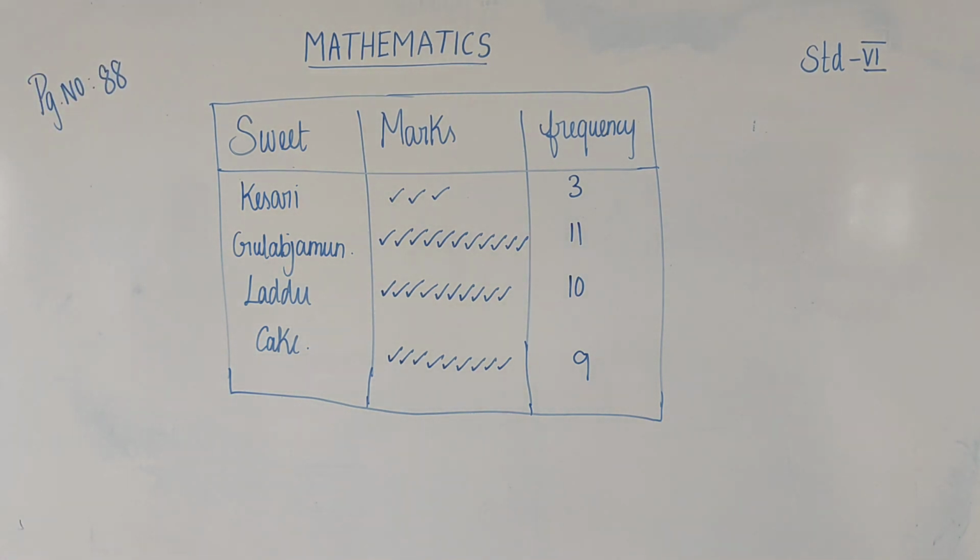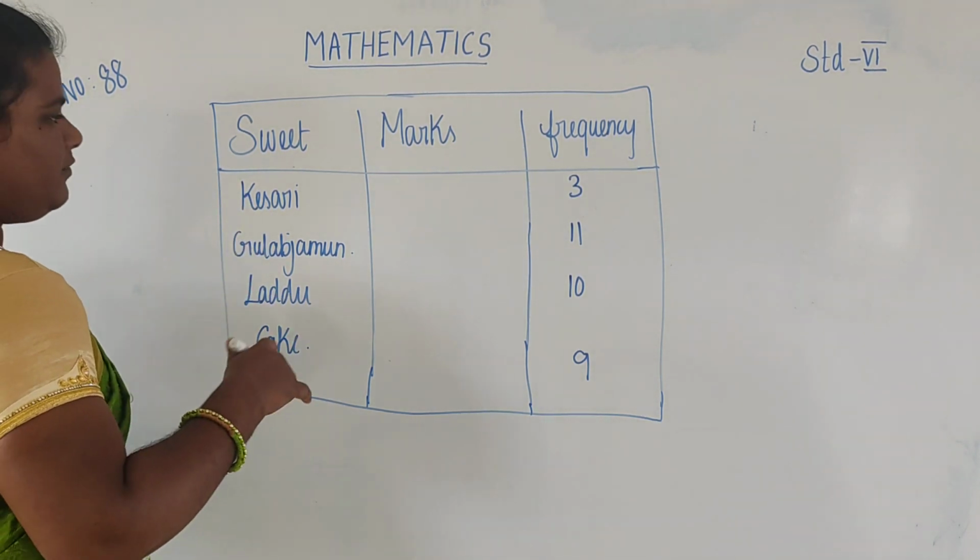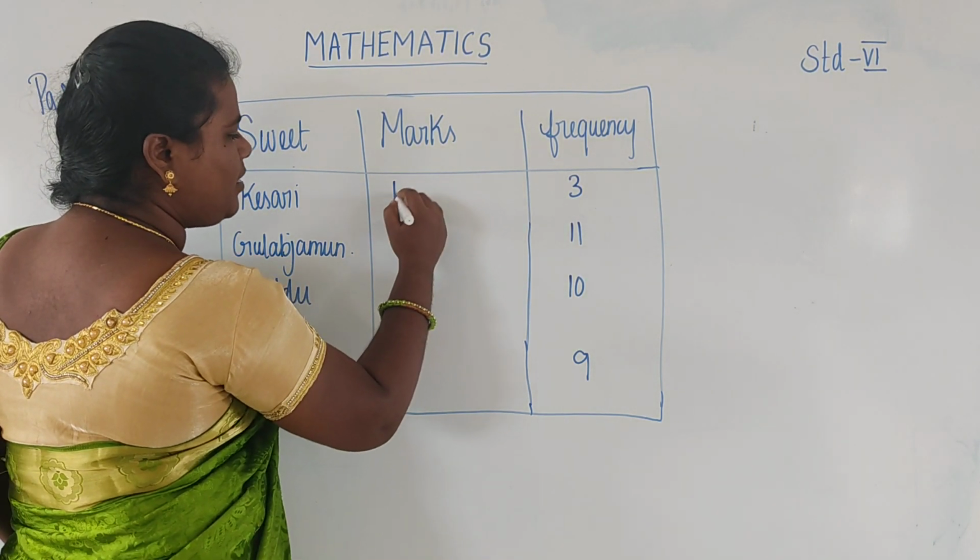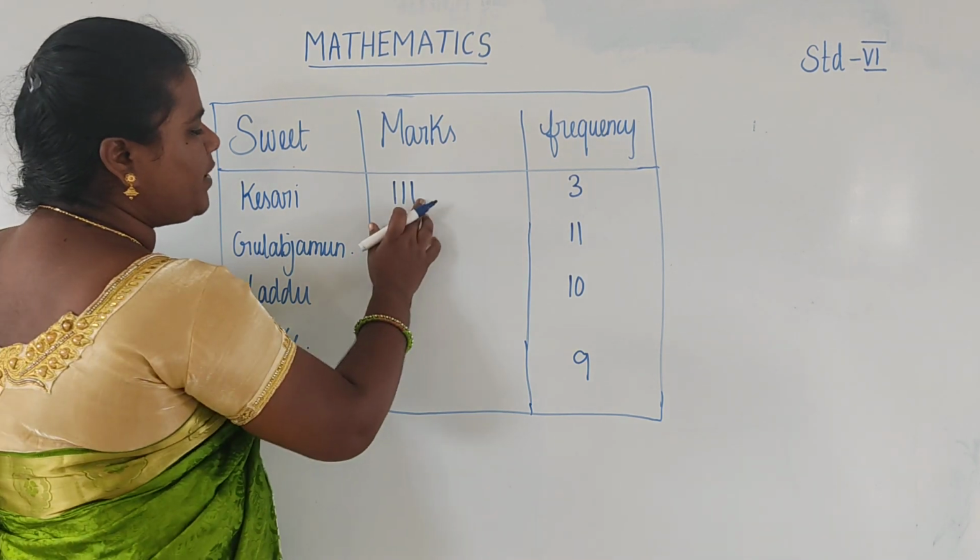Some persons show the frequency using tick marks and some persons use vertical lines. So 3 is 1, 2, 3.